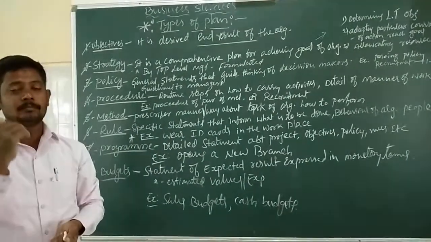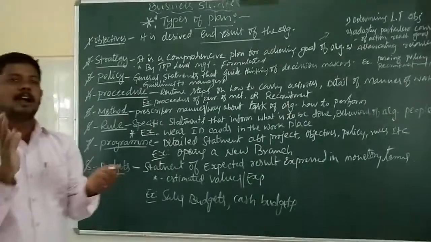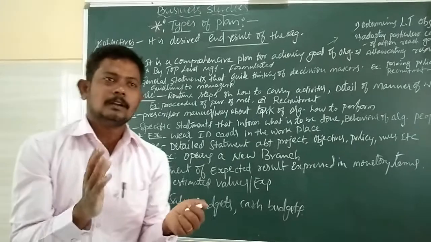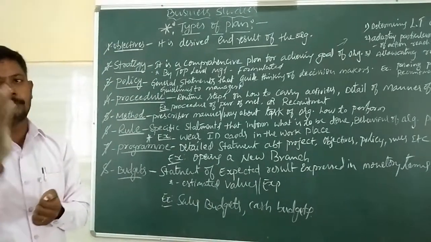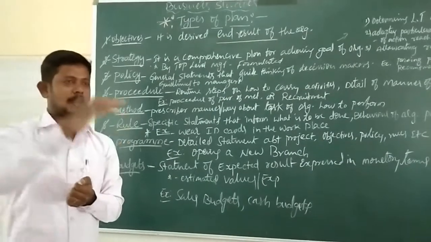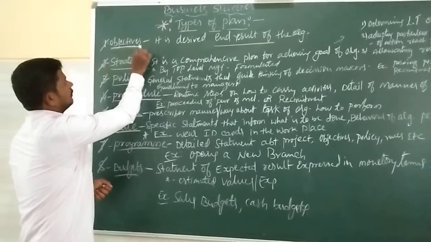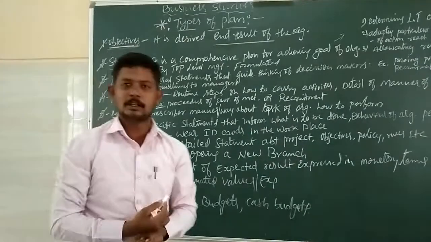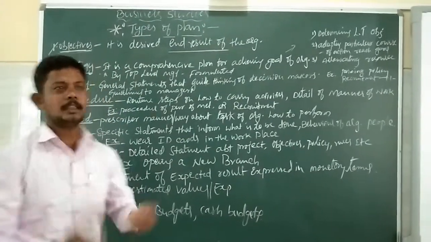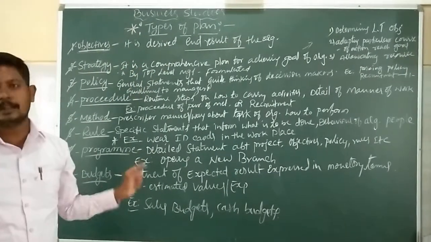So the objectives are the desired end result of the organization. One of the types of planning is objective. It is a desired end result of the organization.